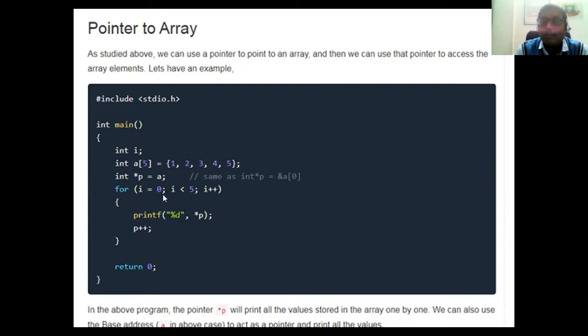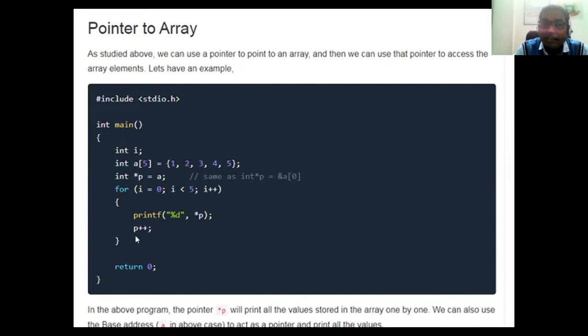Suppose p has the address 1000, and 1000 is the address of the 0th location, a[0]. Whenever you print the value of that pointer, that means %d with *p, what is the value of p? p has 1000. So we go to 1000, and whatever value is there will be printed here. Suppose the value at 1000 is 1, so it will print the value 1. The answer will be 1.